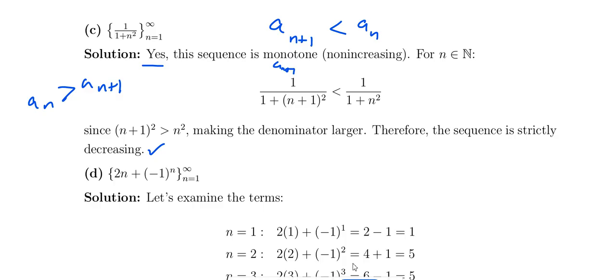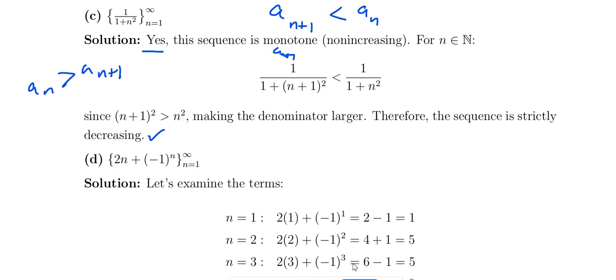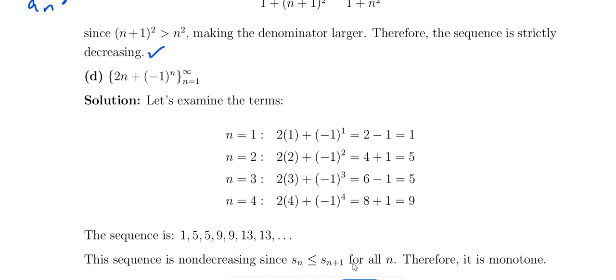And then this is 2n plus minus 1 power n, with n equal to 1 to infinity. So what about the nature of this sequence? When n equals 1, this is 1, and when n equals 2, that is equal to 5, and when n equals 3, that is equal to 5.